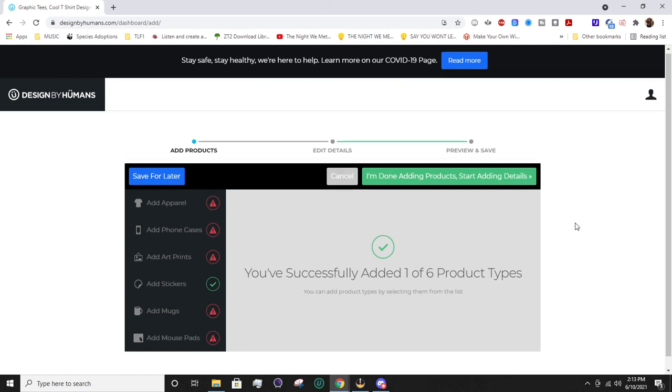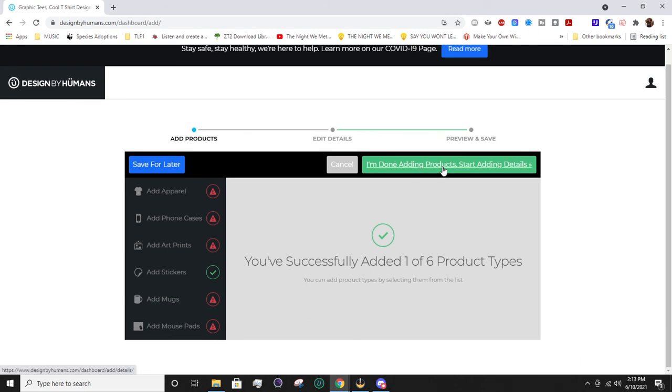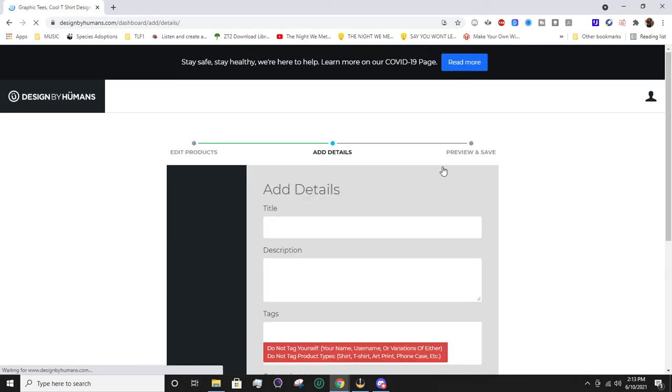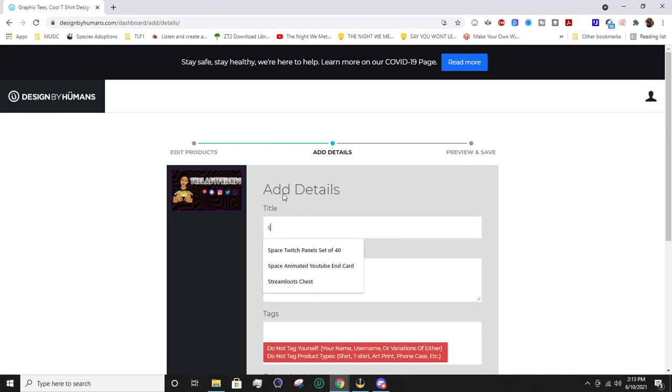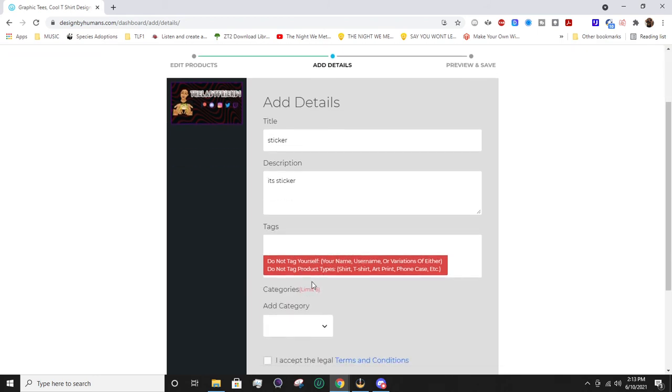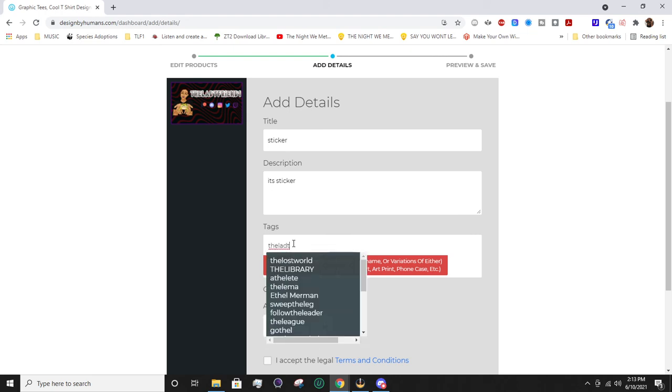So from here, we'll hit I'm done adding products, start adding details. So the detail for the stickers is you have to title it. I'm just going to title it as sticker. You give it a description, it's a sticker. Obviously make a better description than that, it'll help with your SEO. And then tags. Tags are going to help you get searched for sure.